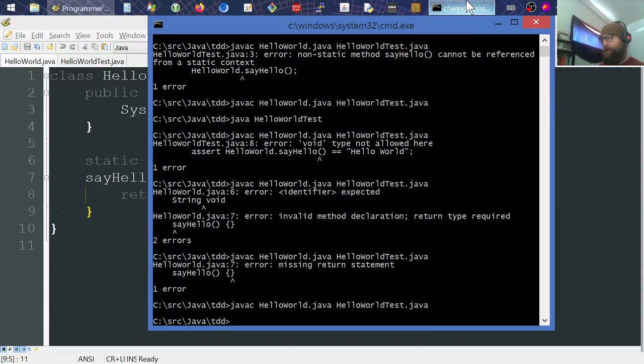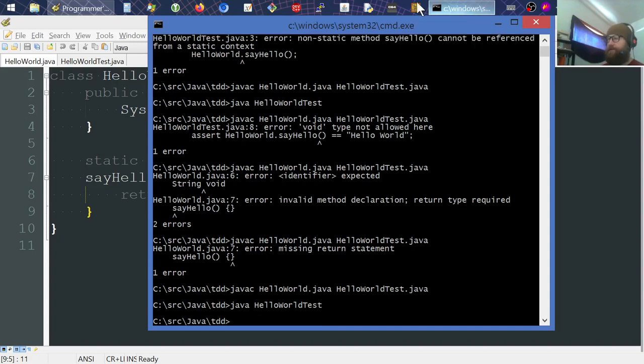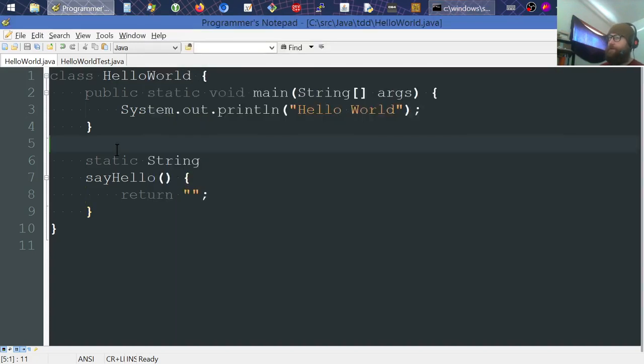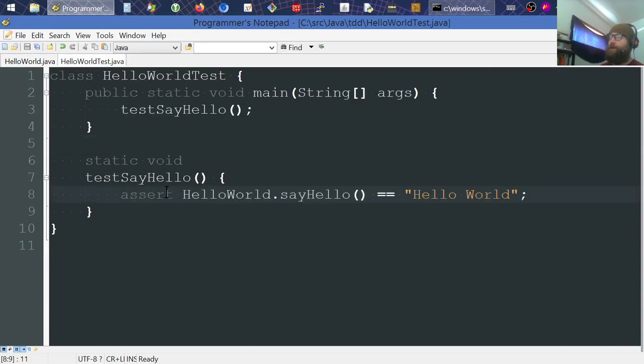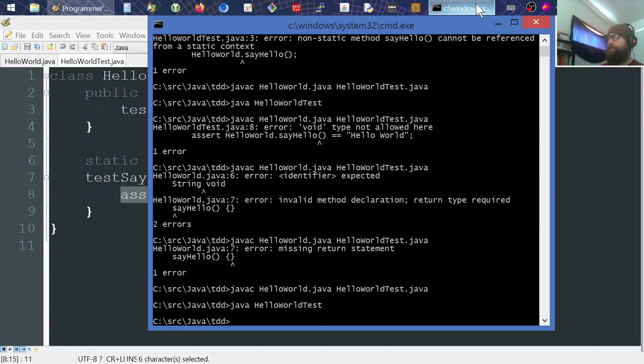Trying to compile again. All right, it compiled. Let's see if Java hello world test. Actually, I could probably back right up to that hello world test. Test pass. Or do they? So here's the catch with Java. With the assert statement, you have to pass the enable assertions command line parameter or they won't run.